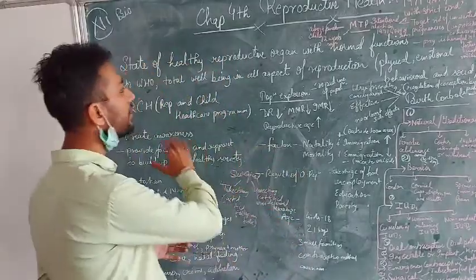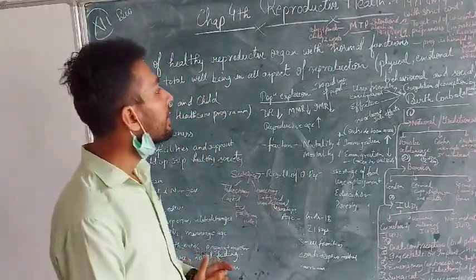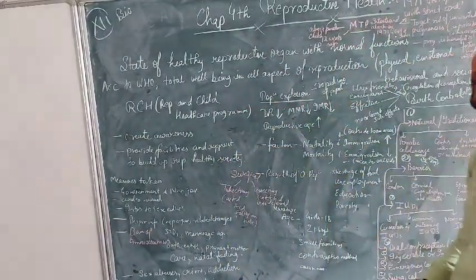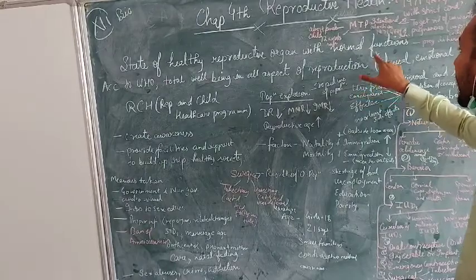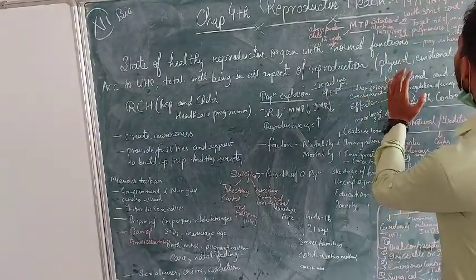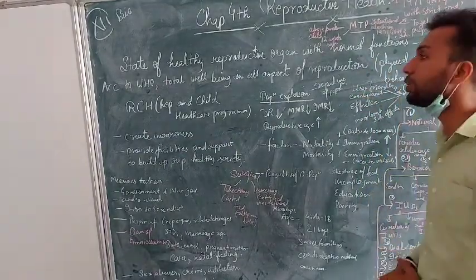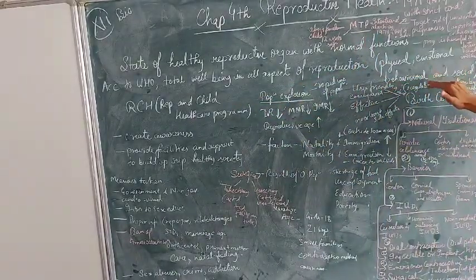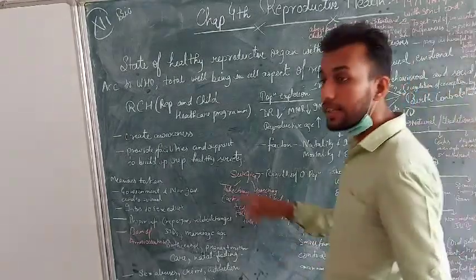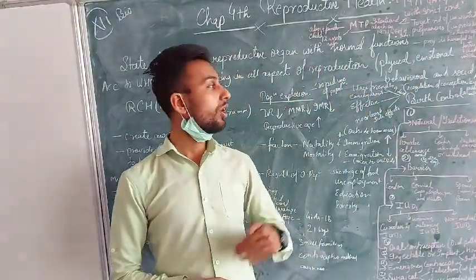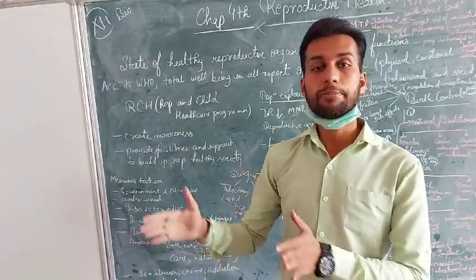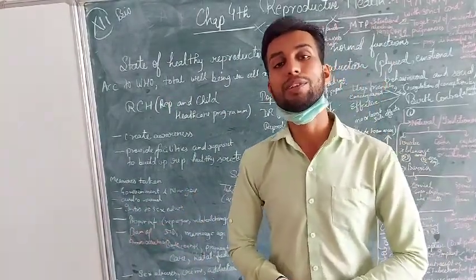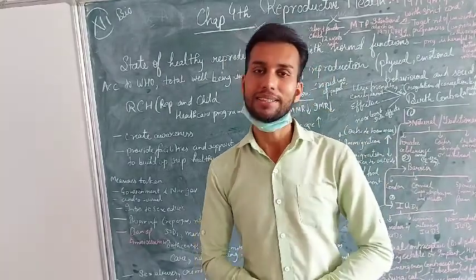Here they concluded that total well-being should be required in the production of a reproductive healthy society. We should consider physical, emotional, behavioral and social, meaning total well-being in all aspects of reproduction. If an individual fulfills all four criteria, only then is that individual called a reproductive healthy individual, or that society called a reproductive healthy society.